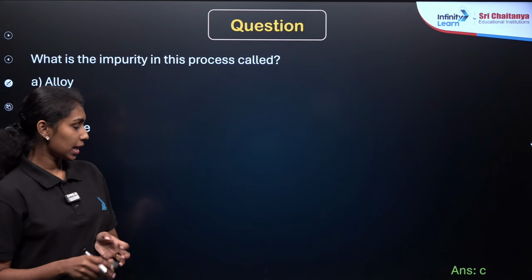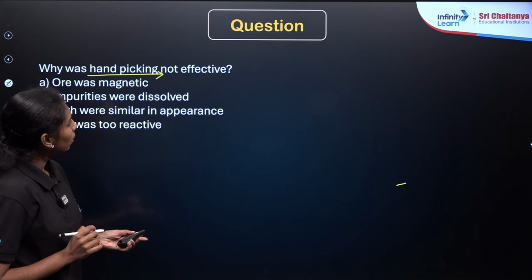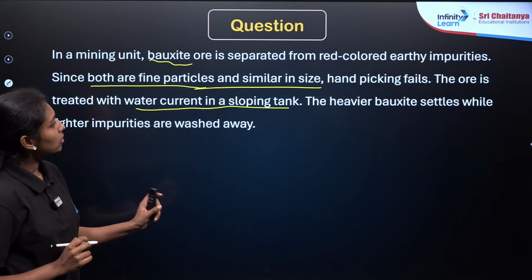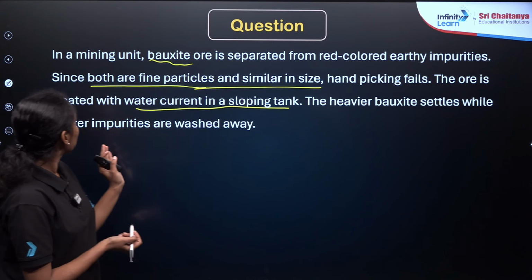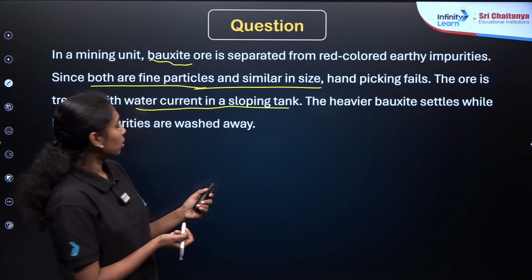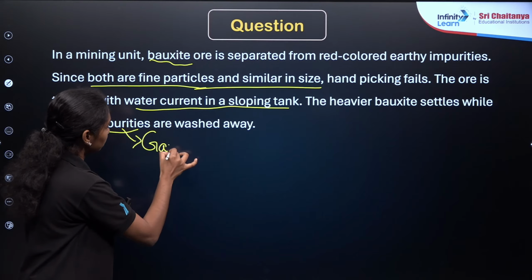So here again option C is the correct answer, gangue particles, right? I have already repeated many times. It is already given in the paragraph also, right? Since both are fine particles in size. These lighter impurities are known as the gangue particles.